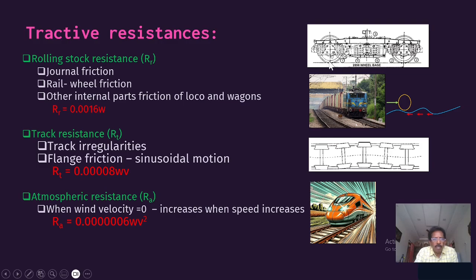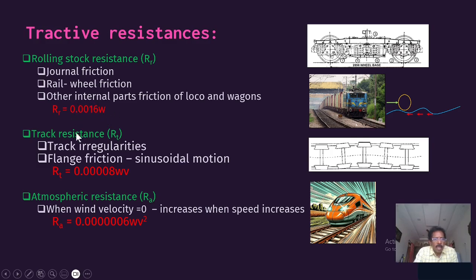Considering all these and the other internal parts, the rolling stock resistance has been calculated as 0.0016 W. It depends only on the load, not on the speed.